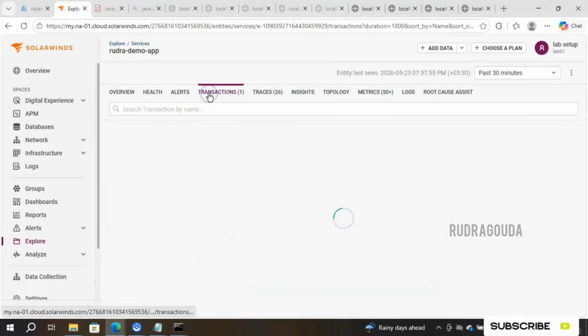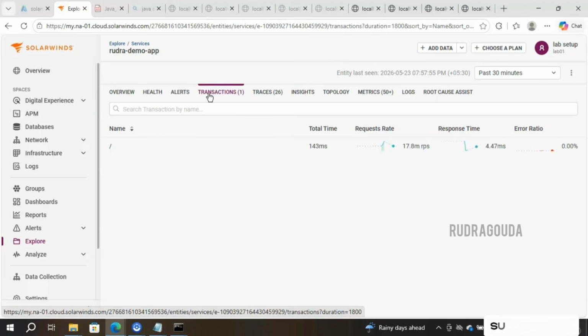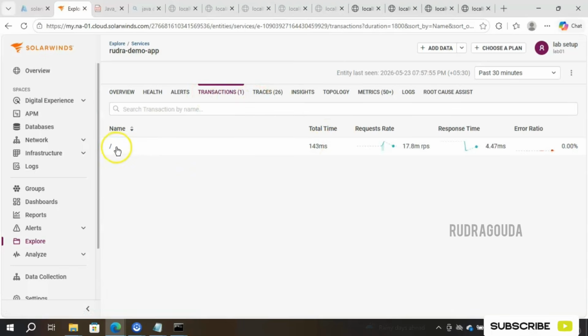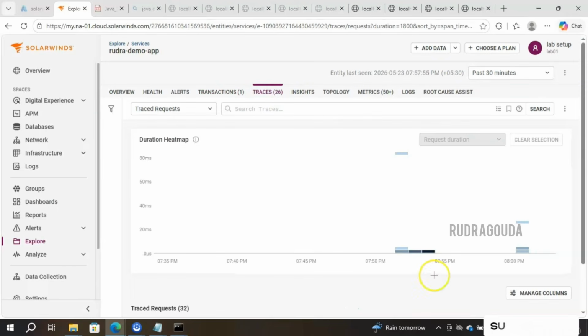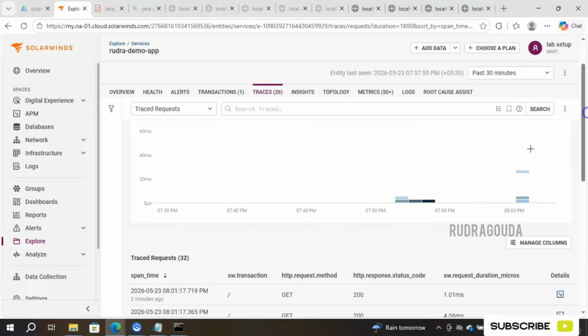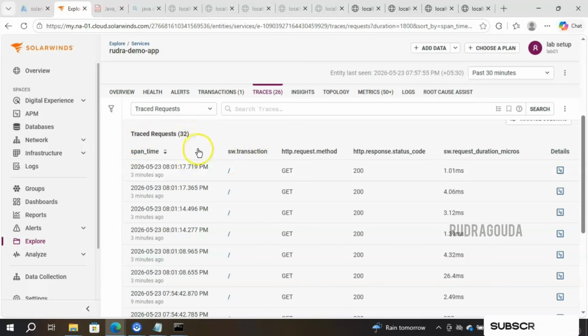If I go to the transaction, I could see only one. As I said, if there are multiple transactions, then you will be able to see that information in this particular screen inside the transaction section. So now we have only one. So total time of that one, request rate, response time, error ratio, you are able to see. Like that, you will get the traces information as well, like end-to-end transaction information it is going to give. So then we'll get the trace and request information.